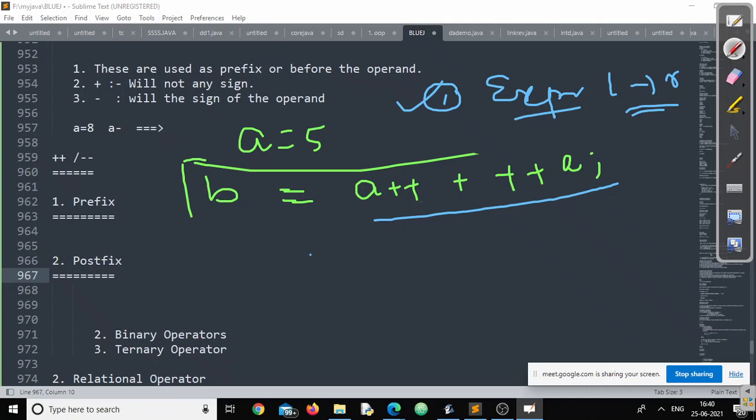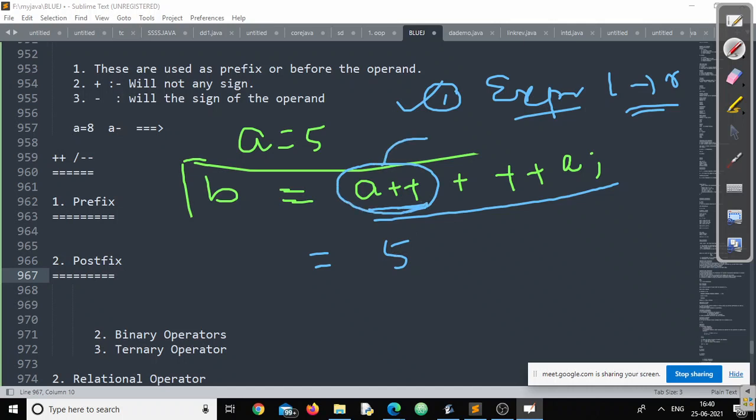Okay. In that context, whenever there is a prefix operator, as per our discussion, the value will be used first, right or wrong? That means, what is the value that is going to be used? Definitely 5. Right or wrong? Yes, 5 will be used. Now, after this is getting operated, this is getting used, what will be there?